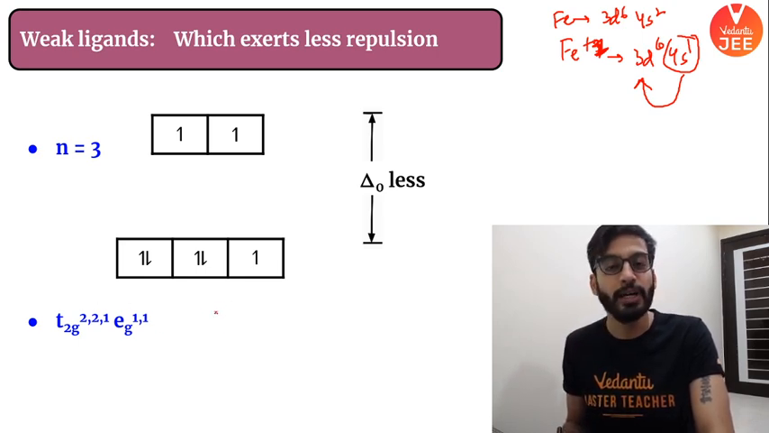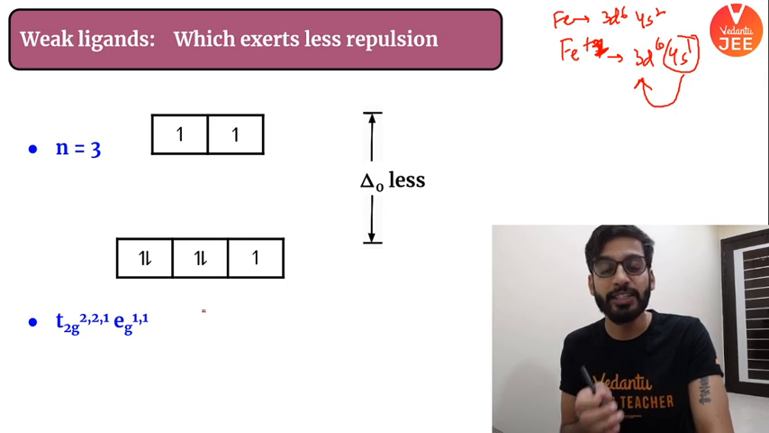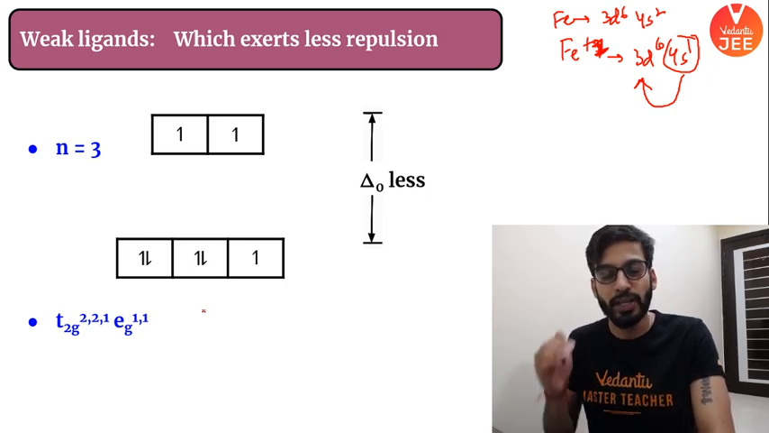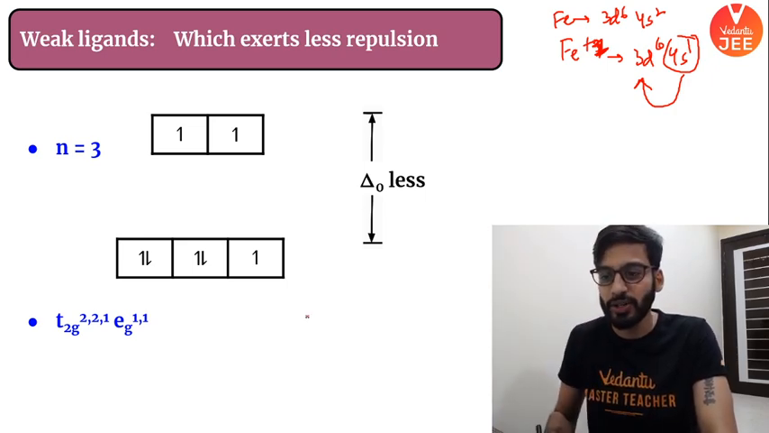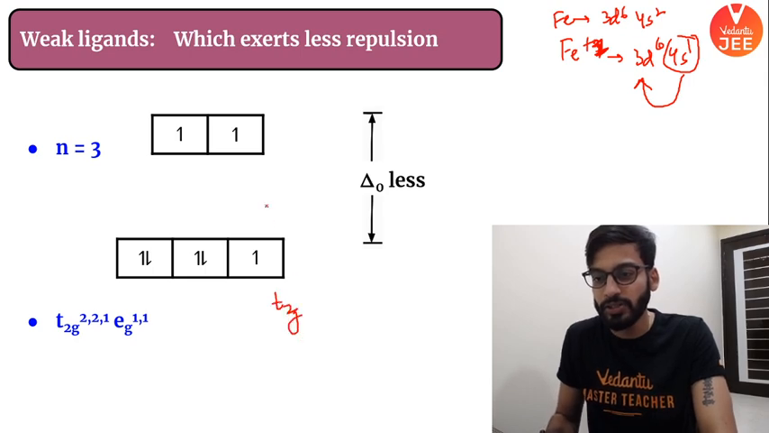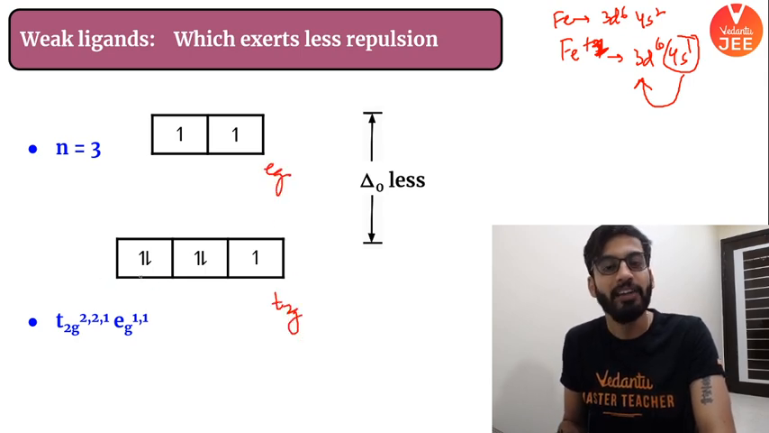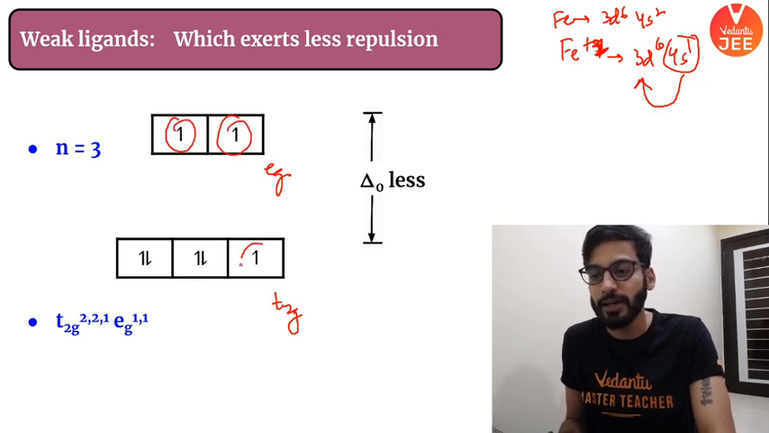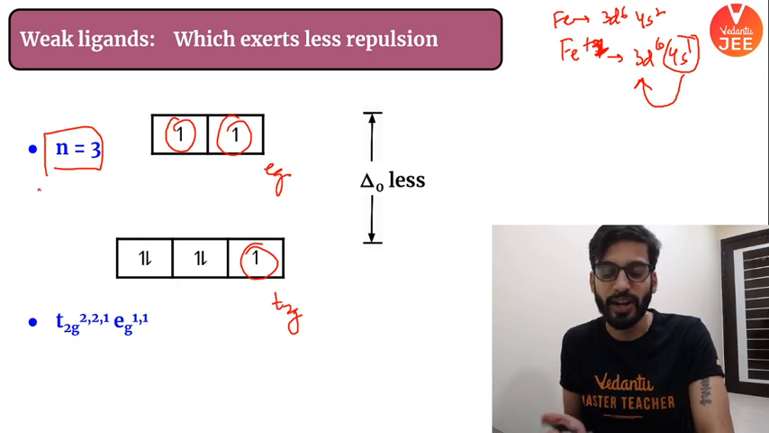And when you fill it up, keeping in mind the ligand is weak, they will be pairing. So 1, 2, 3, it will go to the higher energy level. This is your t2g. This is your eg. I have filled the 7 electrons. And how many unpaired electrons do you see? I see 3 unpaired electrons. So unpaired electrons are 3, and this is your answer.